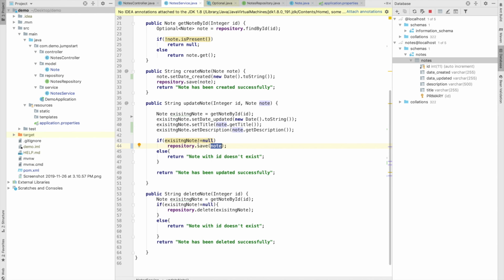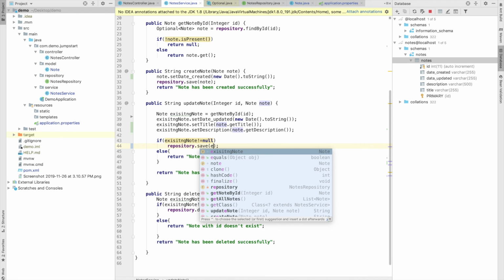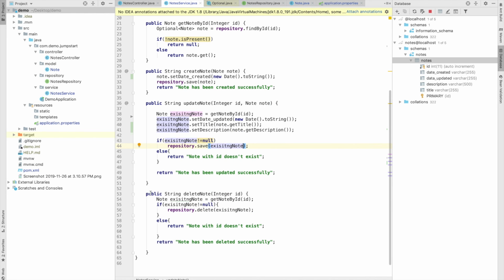If it is found in the database, then we are going to edit this object and save it with updated values. So now our update method and create method have been created. Now I am going to create entity classes.